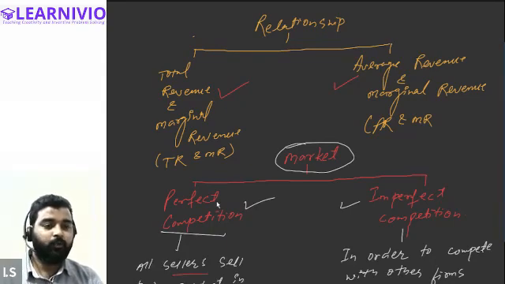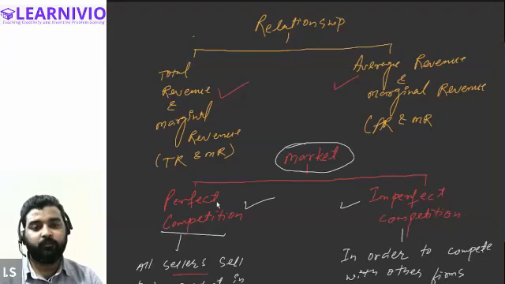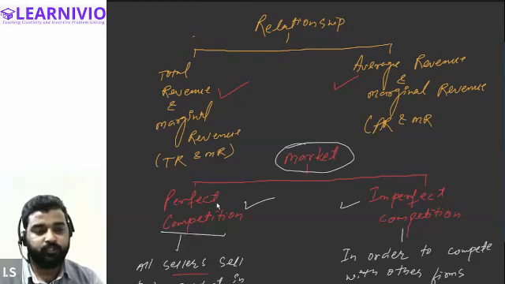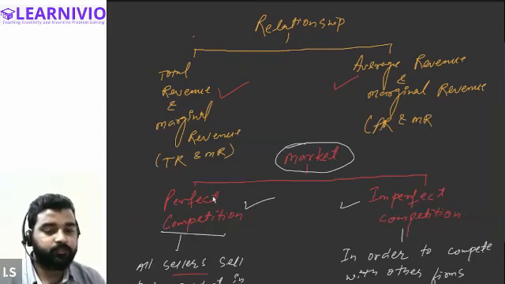So in order to understand the relationship between total revenue, marginal revenue, and average revenue, we must have knowledge of the form of market, because depending upon the form of market, the relationship between AR and MR also changes.